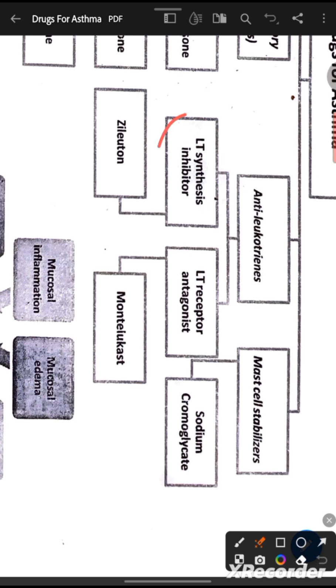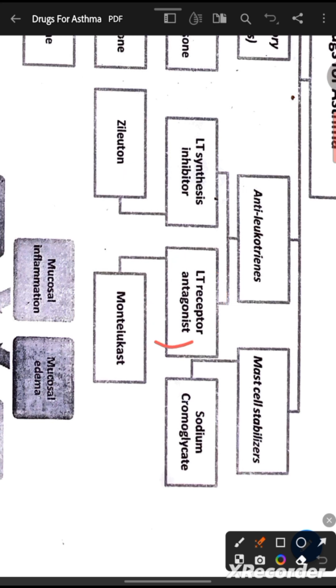The first is leukotriene synthesis inhibitor, and the second is leukotriene receptor antagonist. One drug inhibits the synthesis of leukotrienes, and the other acts as an antagonist to the leukotriene.